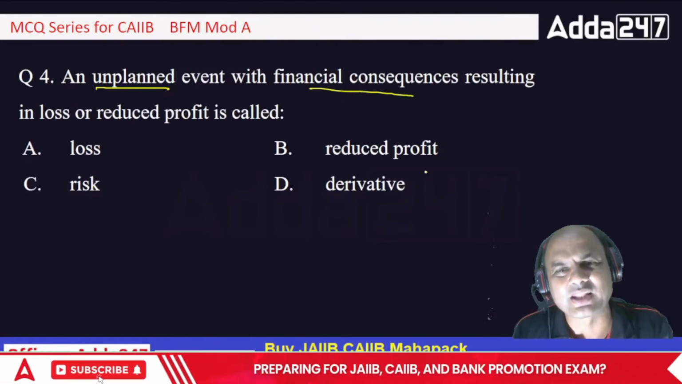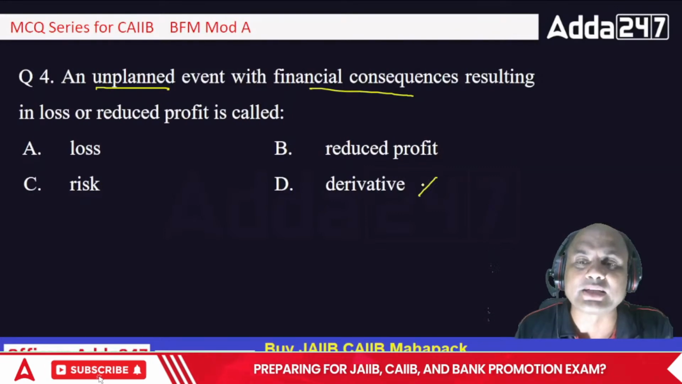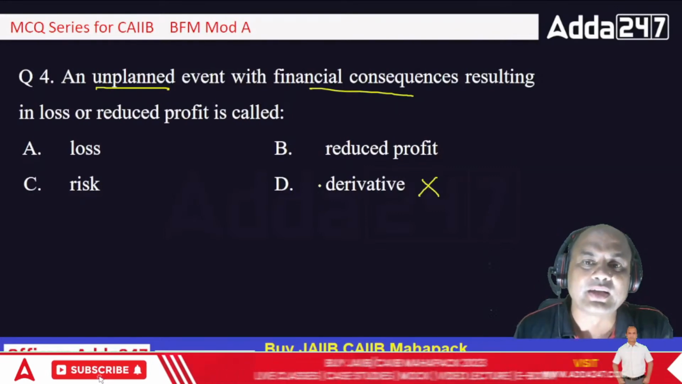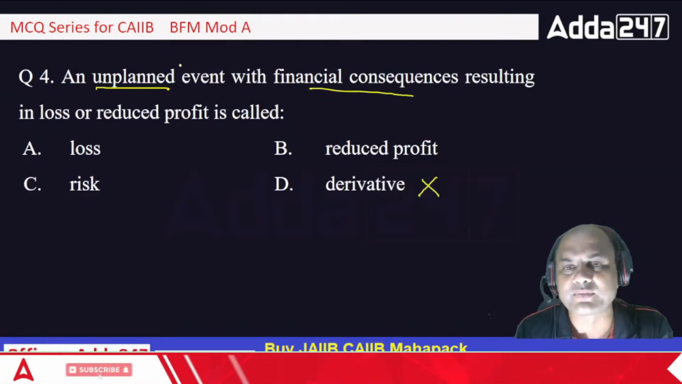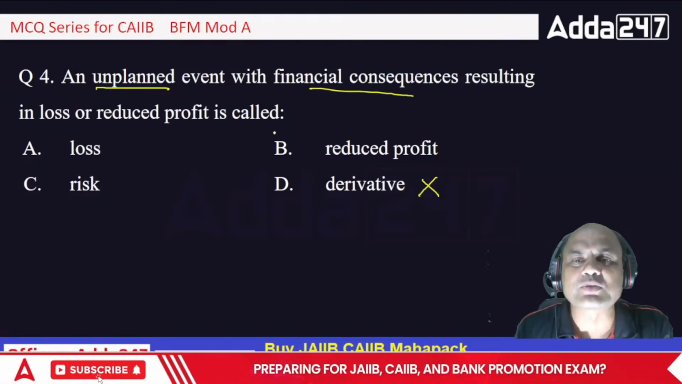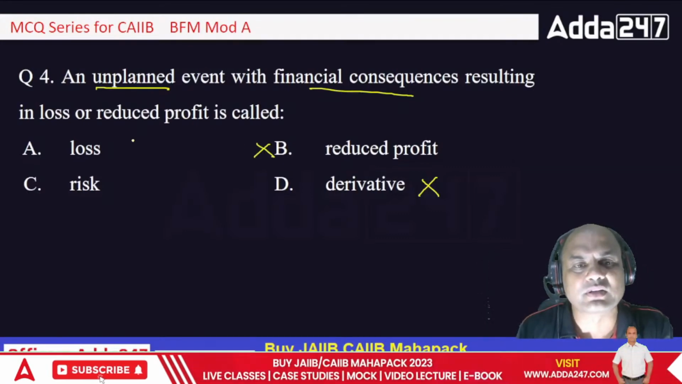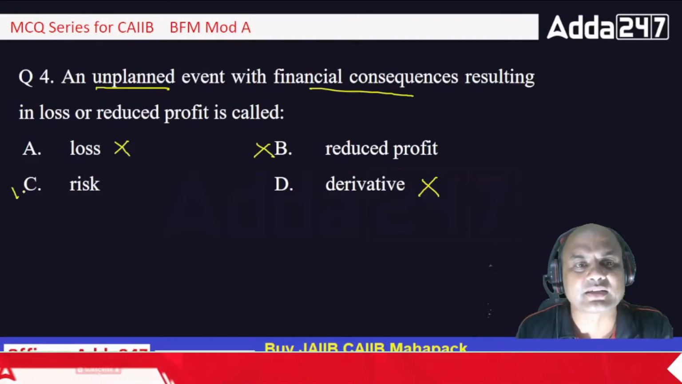Derivative is totally different. Derivative is the instrument to manage that risk, isn't it? It's not the event itself. It's an instrument to manage that event. So that is out. Reduced profit, it's already mentioned over the reduced profit, so that is out. Loss already mentioned, so this is the right answer.